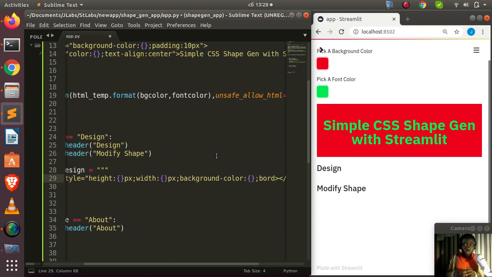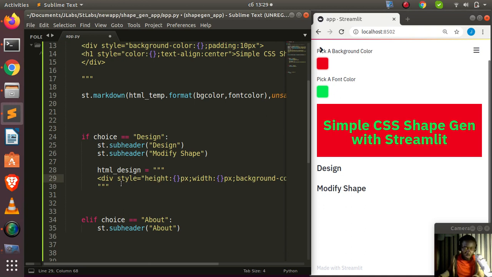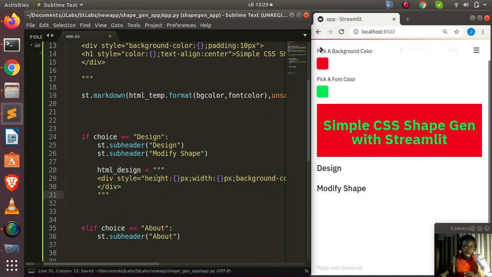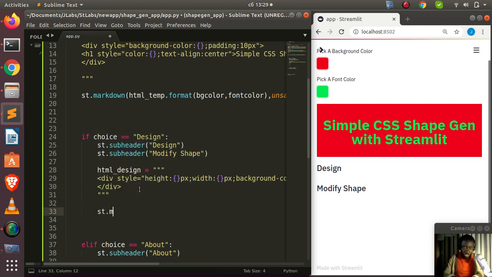This is how I'll add the border, the left border and the right border. I'll copy it and paste it to save us time. Let's paste it here, right? Very interesting. So we have our design there. Very nice. It's not going to show unless I come back and do st.markdown as we did above. Then I'll pass in my HTML, right? If I pass in my HTML design, then it's going to show here.